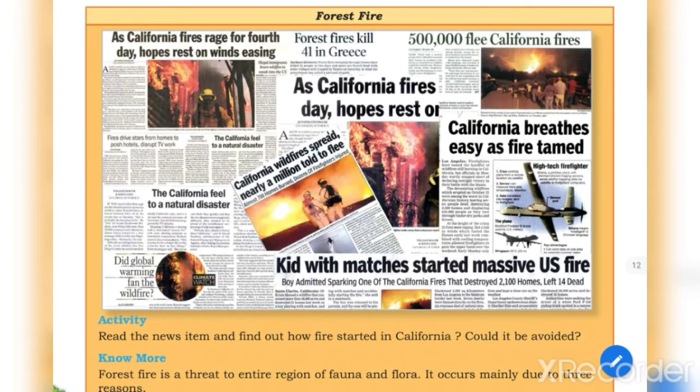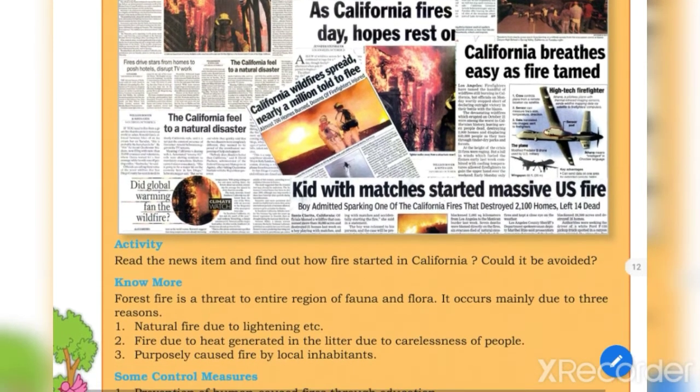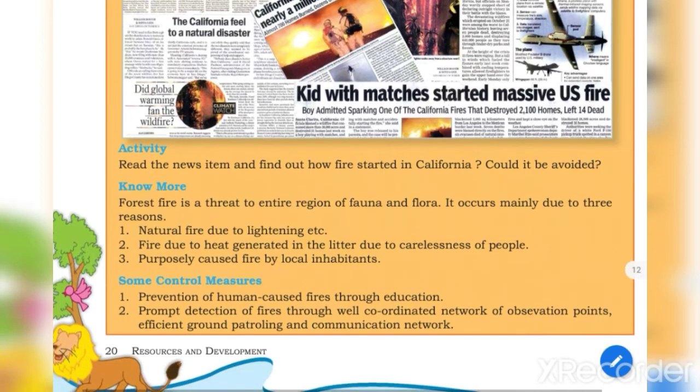I was telling you about the forest fire. So here they have given the example of California. Many years ago fires occurred in California; these are all news cuttings of the forest fire. And in 2019 we had the latest example of forest fire in Australia. In Australia's forest, all of a sudden fire burst out, and so many trees and animals died in this. So here they have given very nice activities.